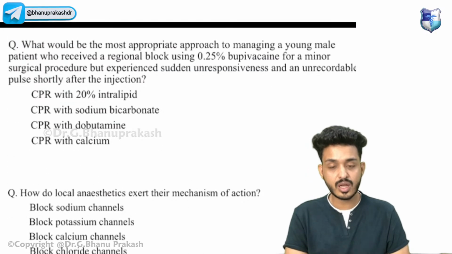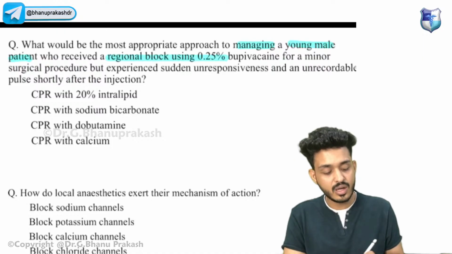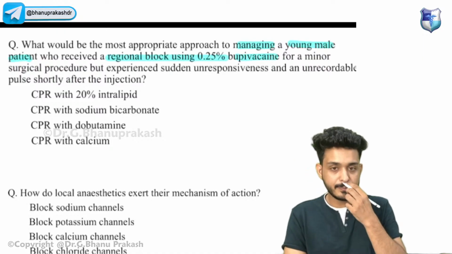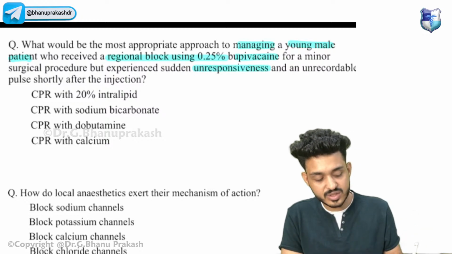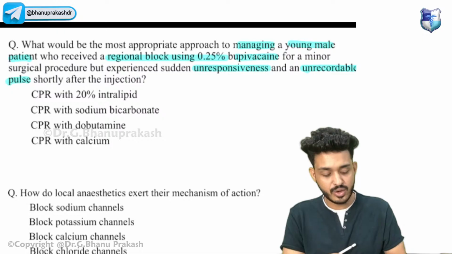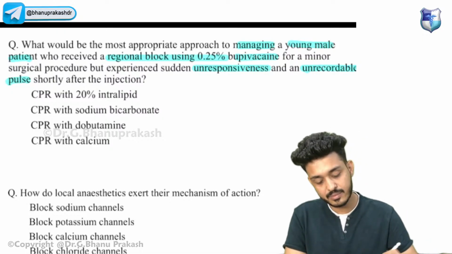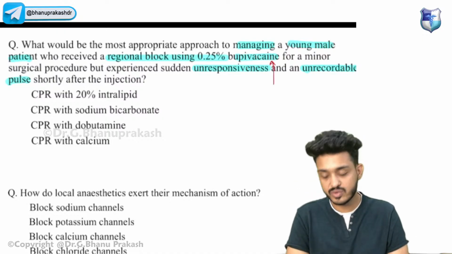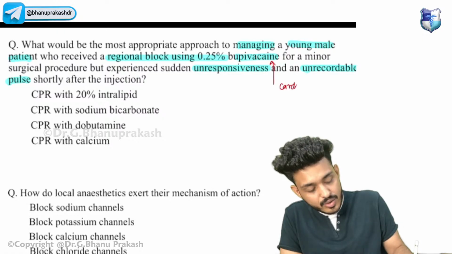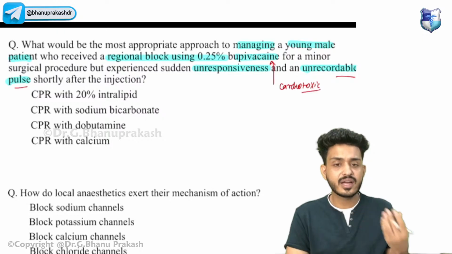What would be the most appropriate approach in managing a young male patient who received a regional block using 0.25% bupivacaine for a minor surgical procedure but experienced sudden unresponsiveness and unrecordable pulse shortly after? Unrecordable pulse is there. Try to answer. What is happening here? We are using bupivacaine. Remember what I've told you. Bupivacaine is cardiotoxic. Can you see unrecordable pulse, and there will be a cardiac arrest type of situation?